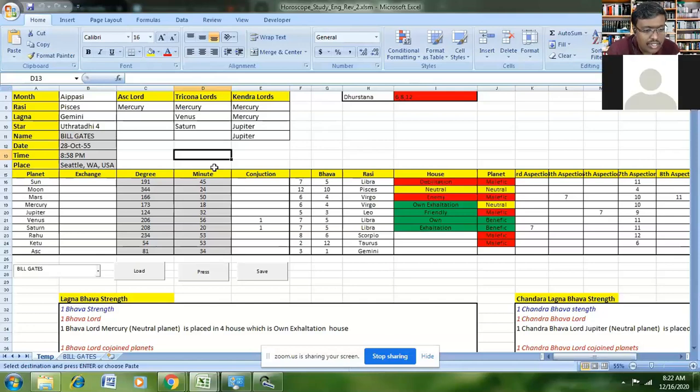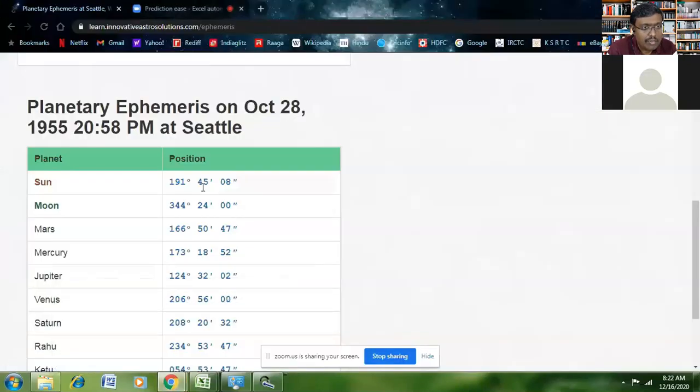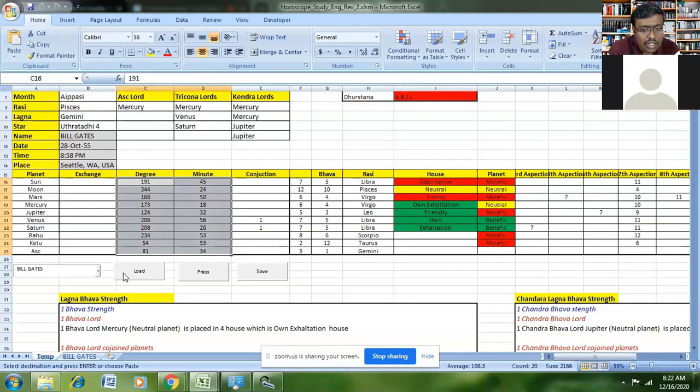Sure, thank you. So I think the overall outline is, there is a temporary sheet, which is a template. It's a starting point. In the template, you have to provide the birth details, and you have to copy the degrees and minutes of the planets from the learning portal, where you have taken the ephemeris. After that, once you click the press button, you will get all the relevant details that are required for